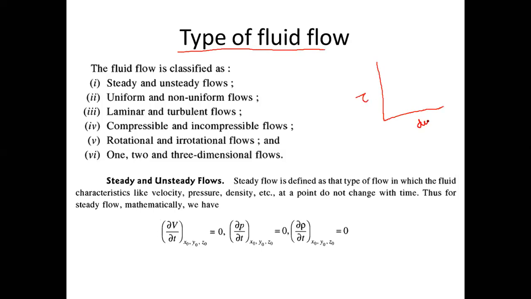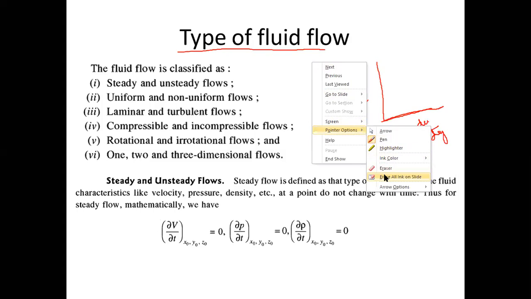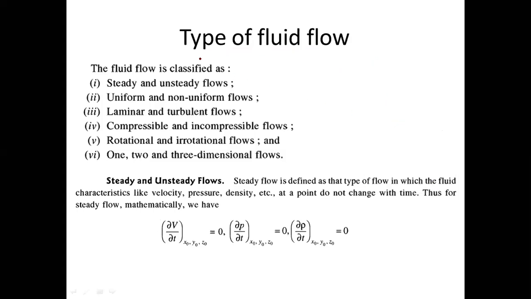So there were examples like ideal fluid, Newtonian fluid, non-Newtonian fluid, ideal plastic fluid. Those are the different types of fluid. In this case, we are going to discuss different types of fluid flow. Fluid flow and fluid are separate things, so don't get confused. We are going to discuss different types of fluid flow, one by one.